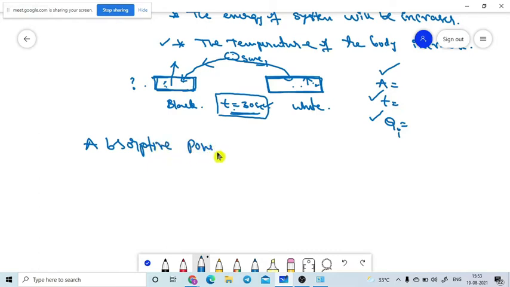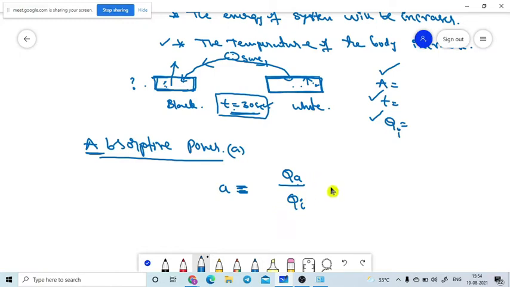So absorptive power is nothing but, let me write the fundamental mathematical formula. It is denoted with the symbol A, small a. Absorptive power A is nothing but Q absorbed: the total amount of heat energy absorbed by the body, relative to how much heat energy is incident on the body. This will tell the absorptive power of the body.